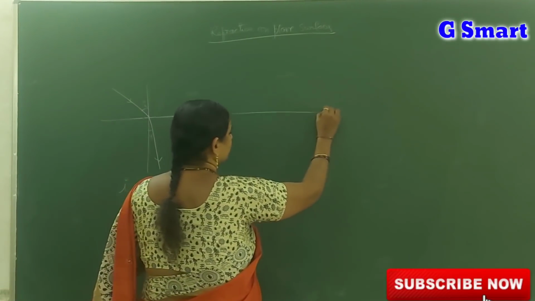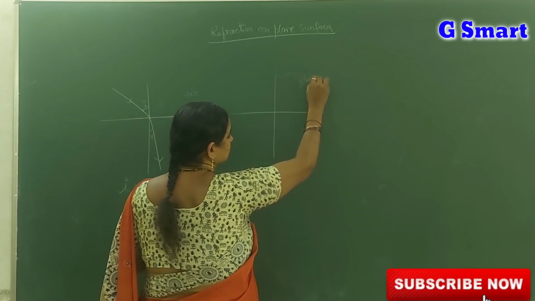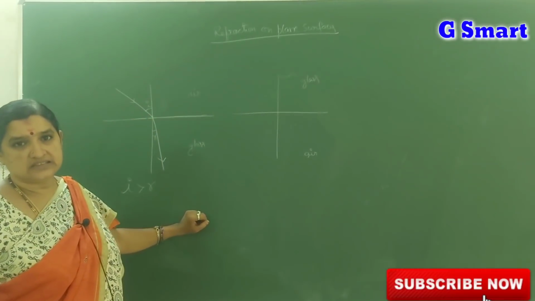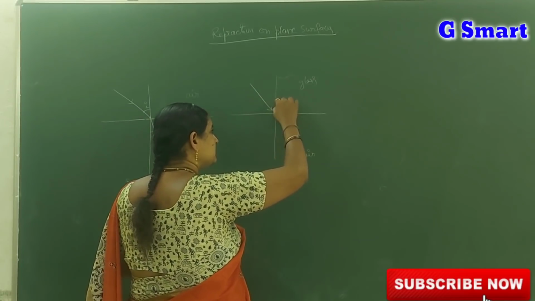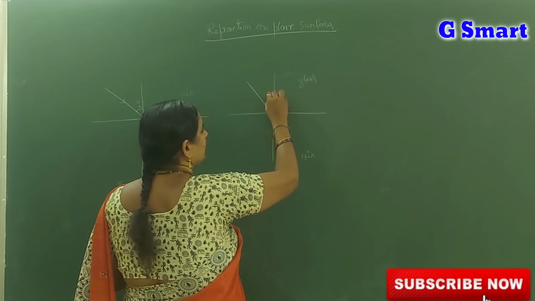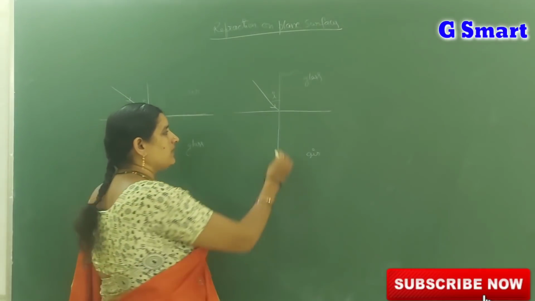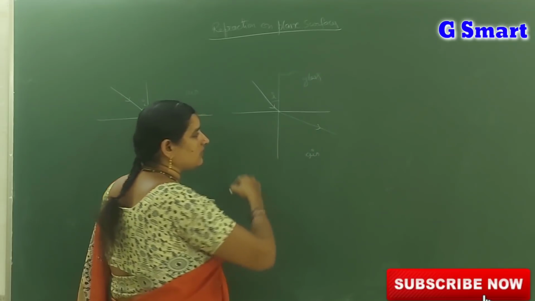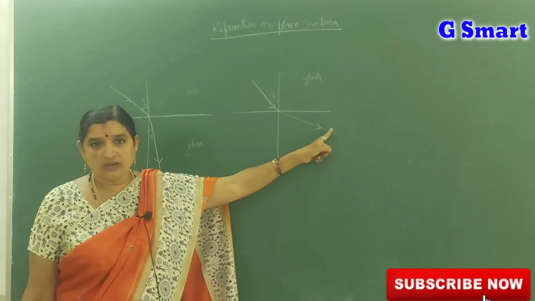For suppose, this is the interface, this is glass and this is air. Now let us take an example of a light ray which passes from these two mediums. This is the light ray, angle of incidence I. What happens? After refraction it bends away from the normal.